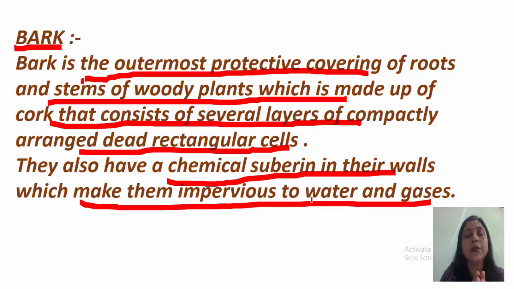Impervious to water and gases means water and gases from the external environment cannot enter the plant. It is impervious, which means no pores are present and there is no exchange of water and gases between the external environment and the internal of a plant. So this is all about the protective tissues.